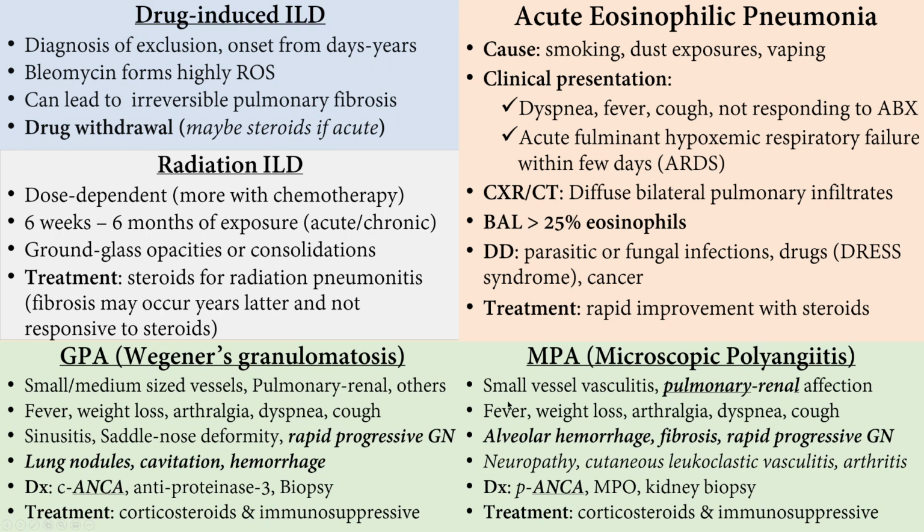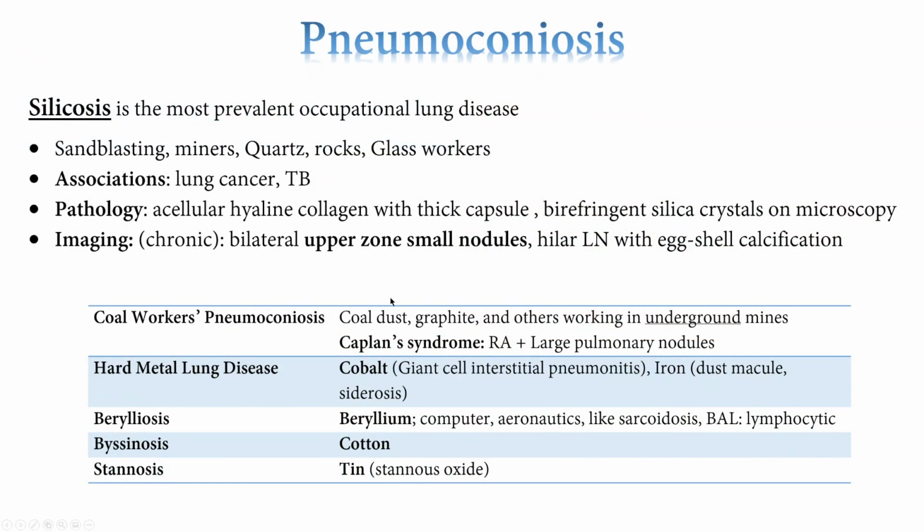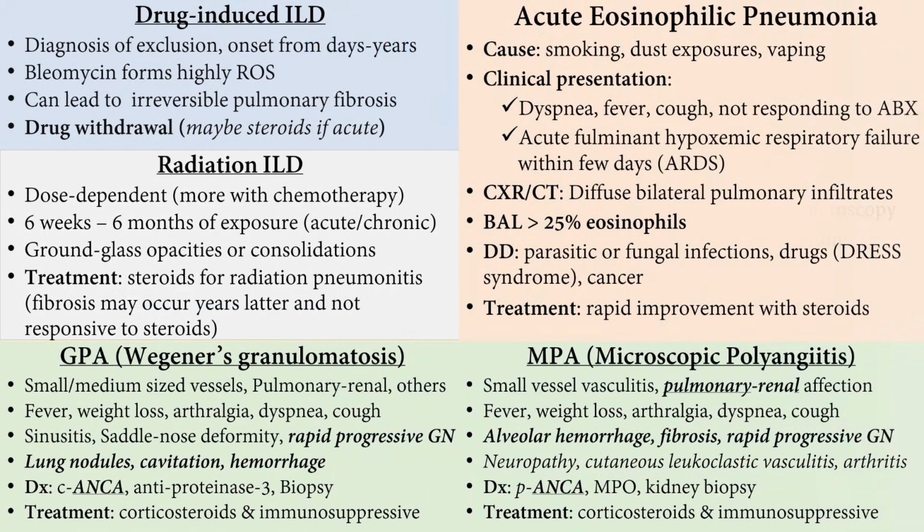Here you can see neuropathy, cutaneous leukocytoclastic vasculitis, all right. The diagnosis in GPA, it's cANCA. In MPA, it's pANCA, okay. And the treatment is corticosteroids with immunosuppression. EGPA is eosinophilic granulomatosis with polyangiitis. We talked about this, or we will talk about this with the asthma, okay, because it's associated with asthma.